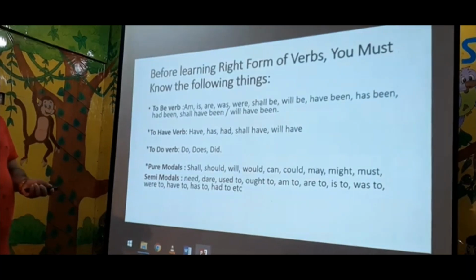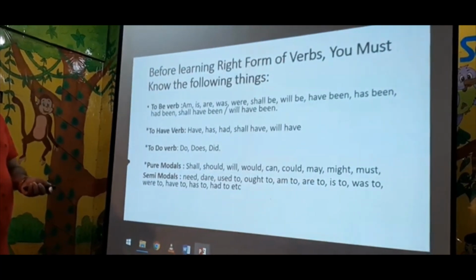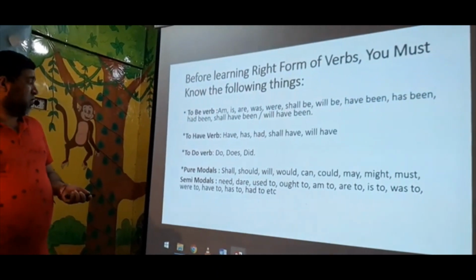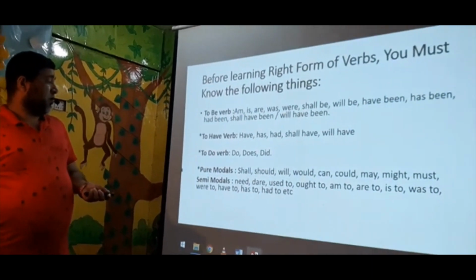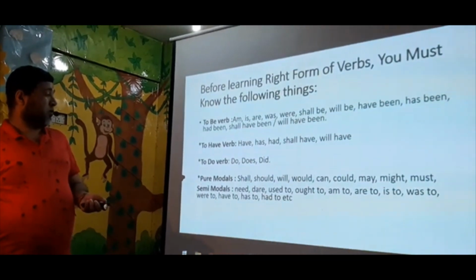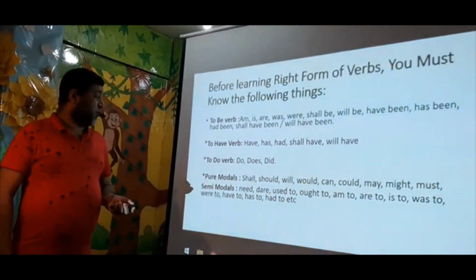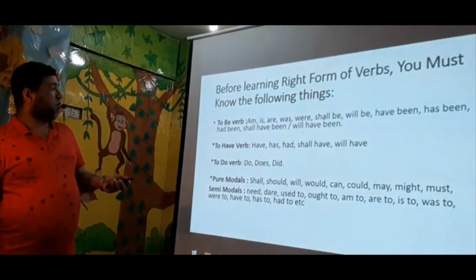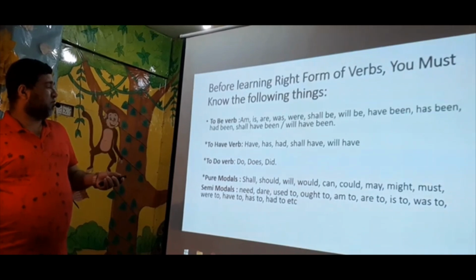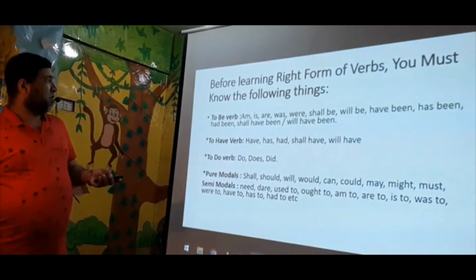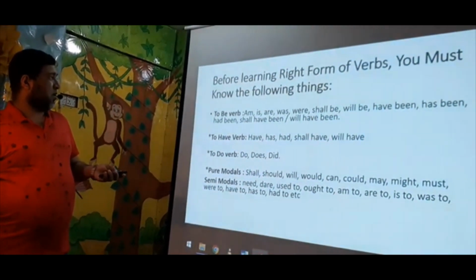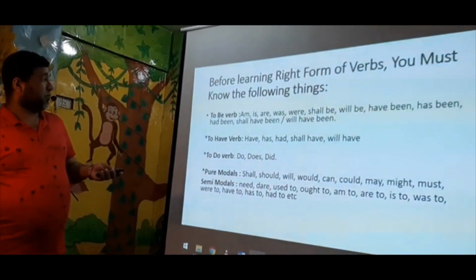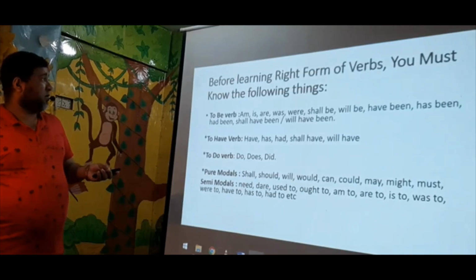And semi-modals: need, dare, used to, ought to, am to, are to, is to, was to, were to, have to, has to, had to, etc. Okay, so you must learn this if you want to solve the right form of verbs rightly. I hope you will memorize it, you will practice, and it will be memorized very easily. Okay, next.